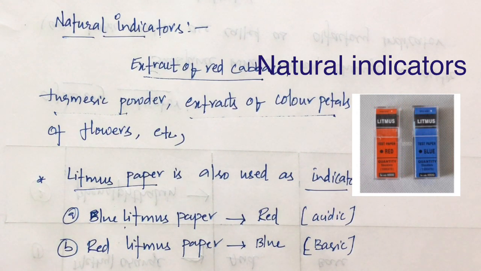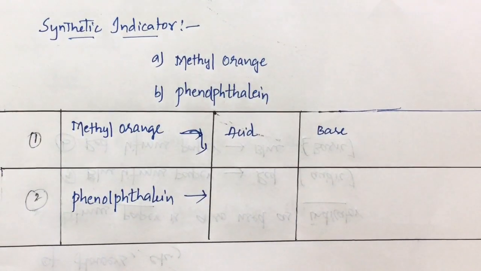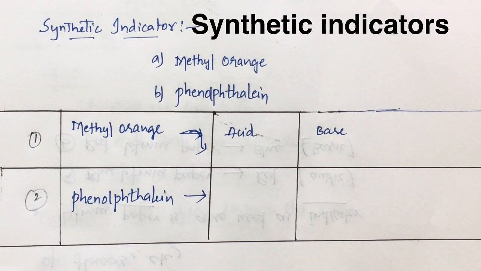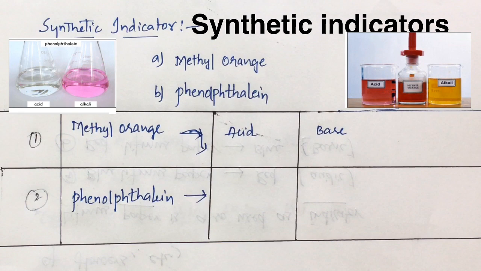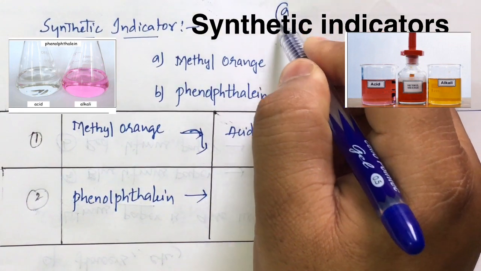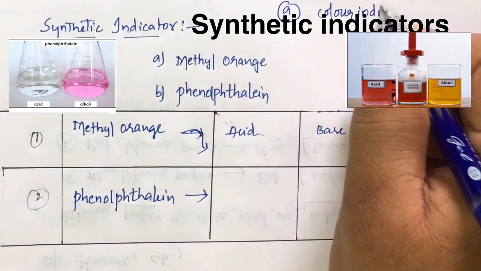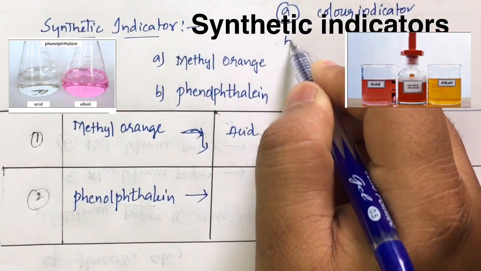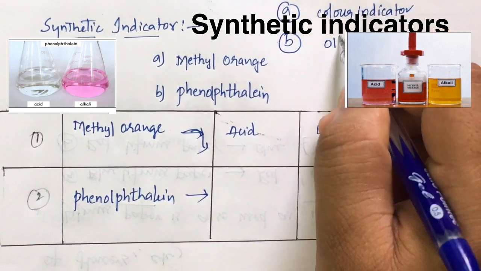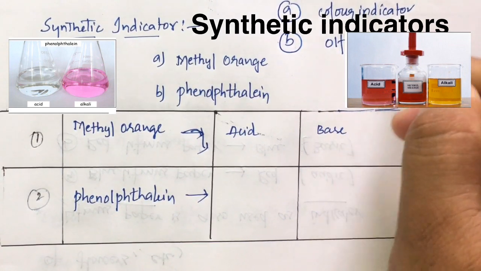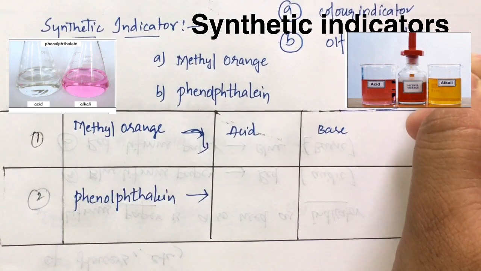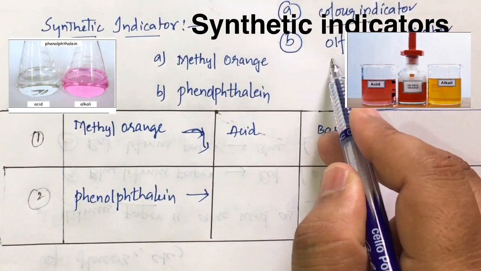Apart from these natural indicators, we have another kind of indicator which we call synthetic, artificial or man-made indicators. Let us have some discussion about it. So children, what are synthetic indicators? Synthetic, artificial or man-made indicators are of two types. One we call color change indicators, which come under synthetic indicators. And the second one we call smell change indicators, which we call olfactory indicators. So these are the two types of synthetic indicators: color change indicators and olfactory indicators.